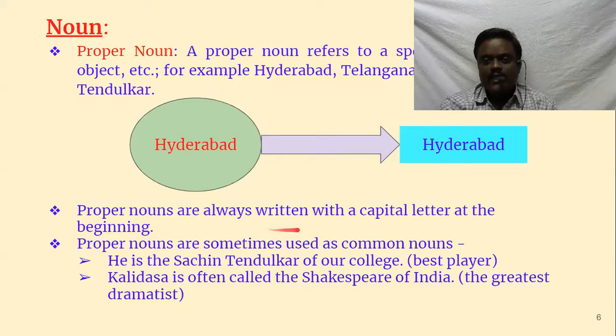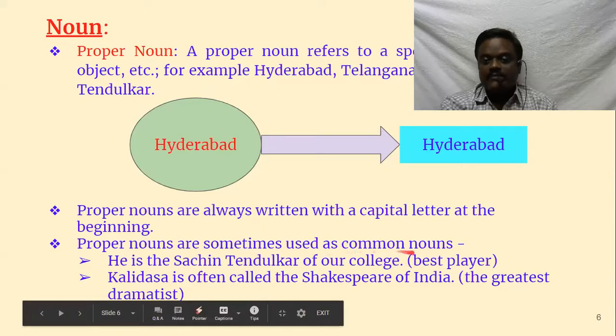Proper nouns are always written with a capital letter at the beginning, even if it comes in the middle of the sentence. Even if a proper noun is in the middle of the sentence, the rule is that it should be capitalized. Not all the letters, only the first letter should be capital.